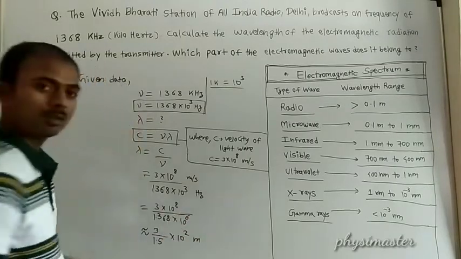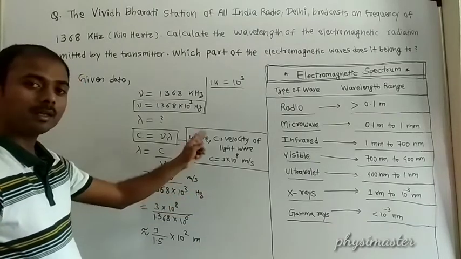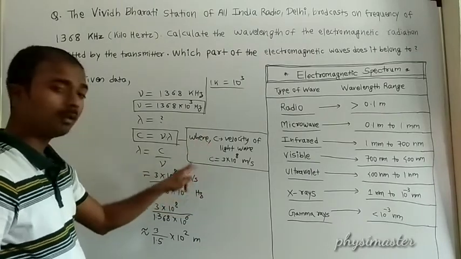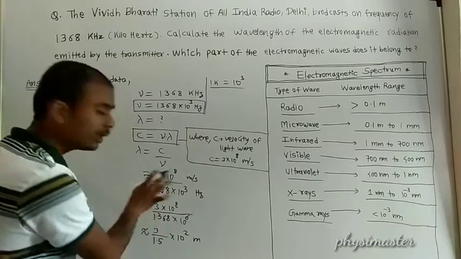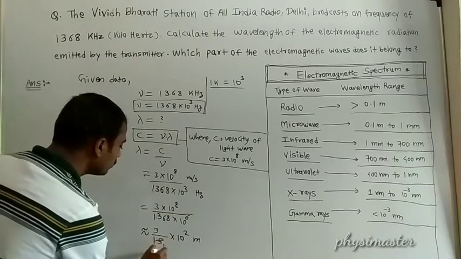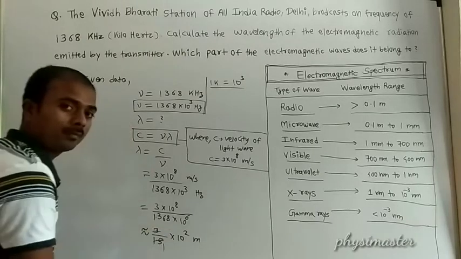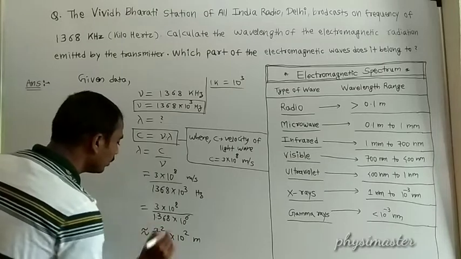Because this 1 upon second and this second will get cancelled and the only remaining is meter, because wavelength is measured in meter. Then this 3 divided by 1.5 will be 2.